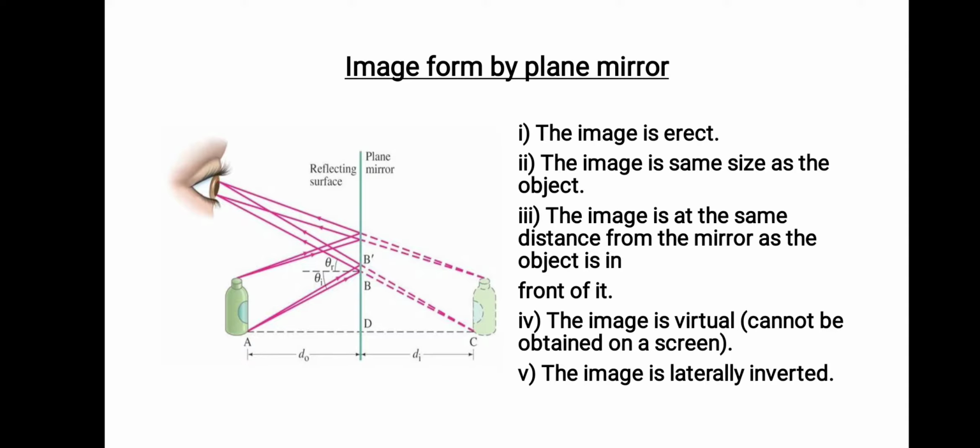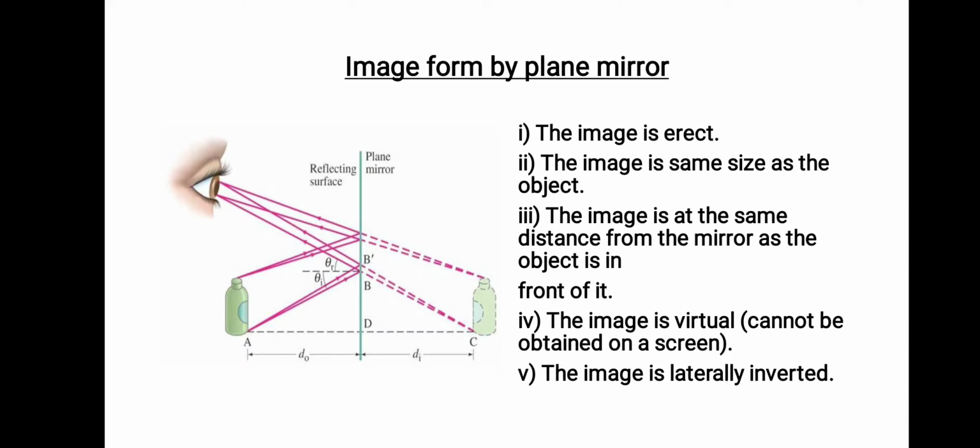The image will be formed when these light rays meet. Here in this case the light rays will not be able to meet in front of the mirror, right? But when we extend the reflected rays with an imaginary line, the dotted line, you can see the reflected light rays are going to meet at a certain point, that is C. That's where the image will be formed.